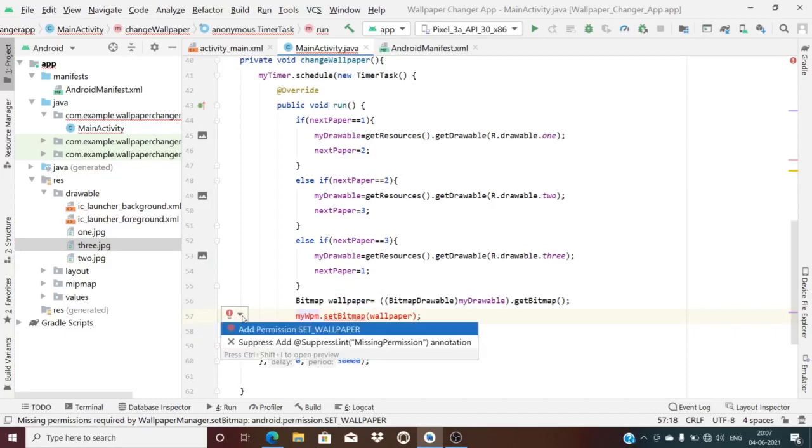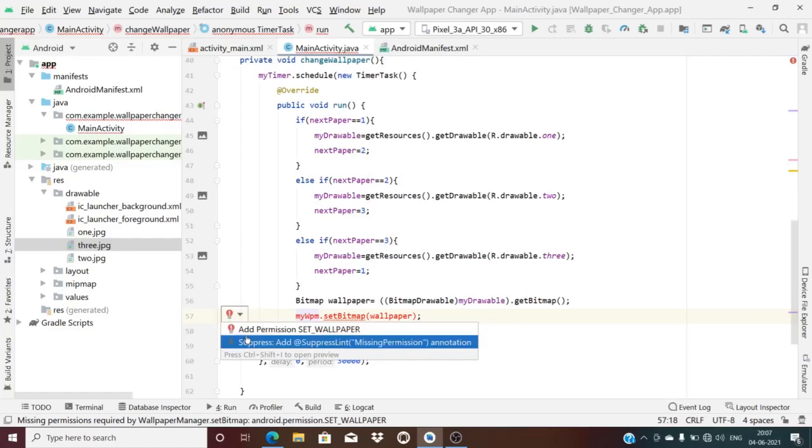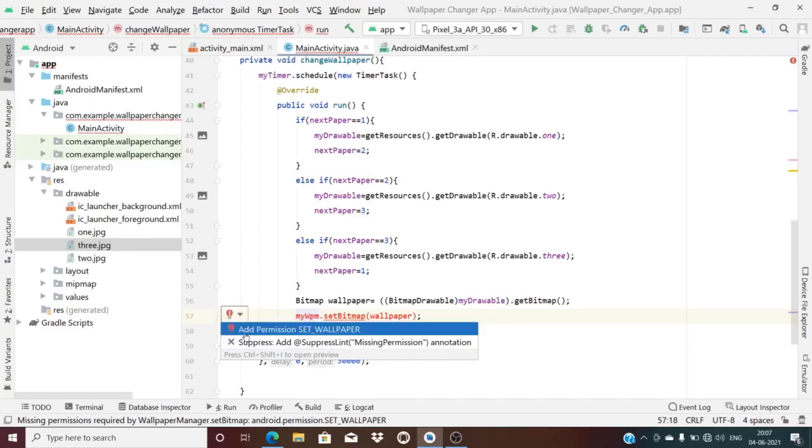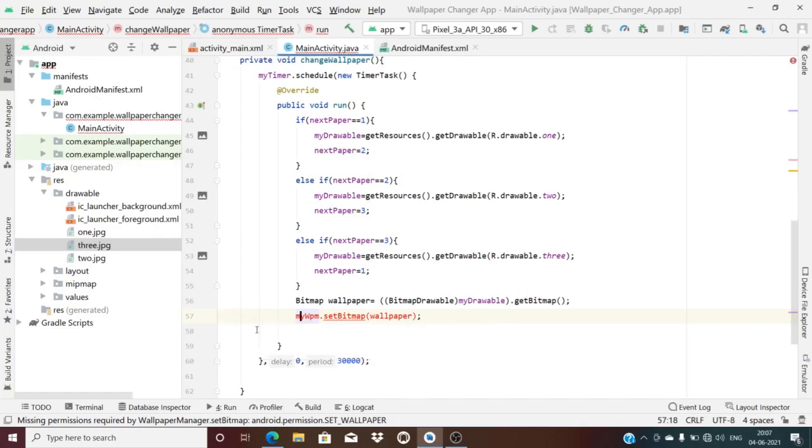First is add permission set wallpaper. What happens is, in the Android manifest, you have to add permissions. Okay, let me add this first. Okay, I added the permission.